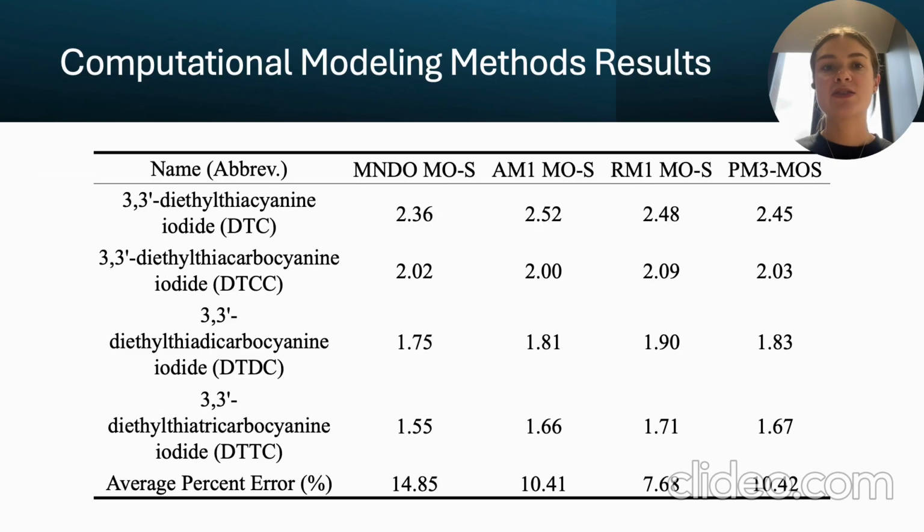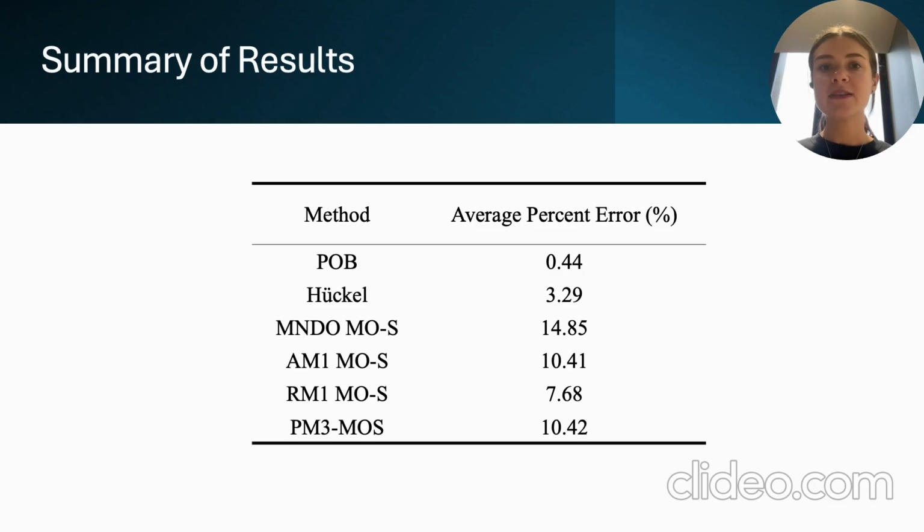Using the maximum absorption peaks shown earlier, we calculated the energy gaps and determined the percent error for each model. As you can see, among all the computational methods, RM1 produced the most accurate results. Here's a table summarizing the average percent error for each of the theoretical methods. As you can see, the particle in a box theory performed the best, followed by the Huckel theory, with the computational methods coming in afterward.